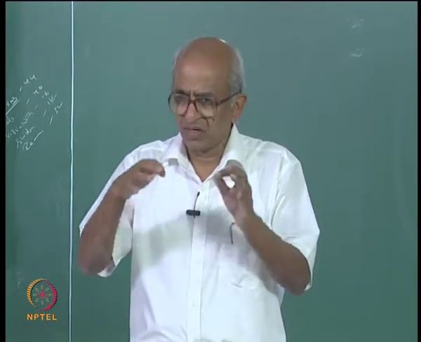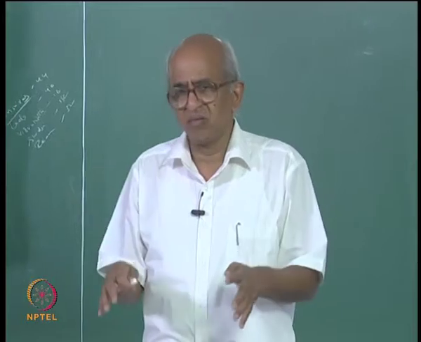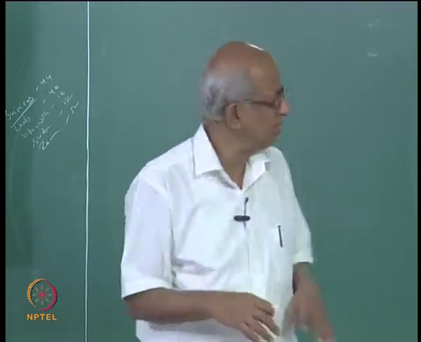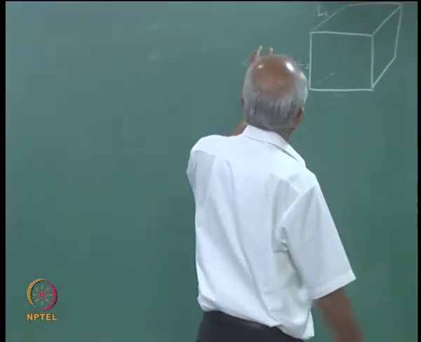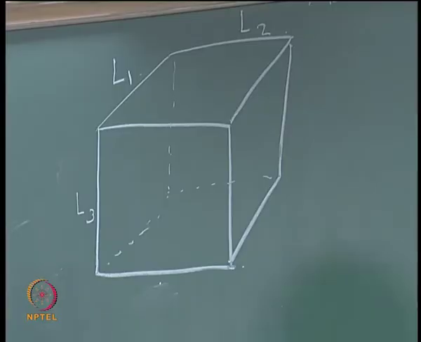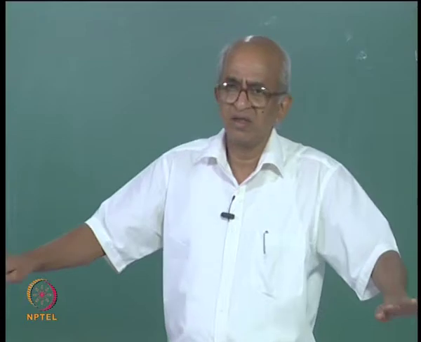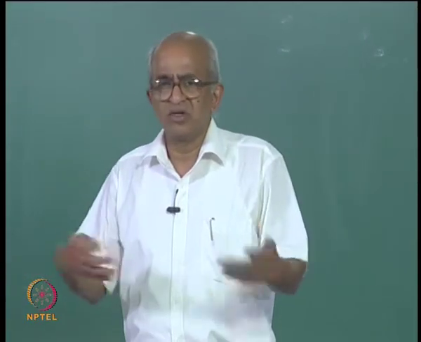So, therefore, the potential is actually quite complex, but we imagine that we are not worried about any of these things. We will just say that if the electron is within this rectangular box, its potential energy may be taken to be a constant everywhere, and that constant it is convenient to take to be equal to 0.